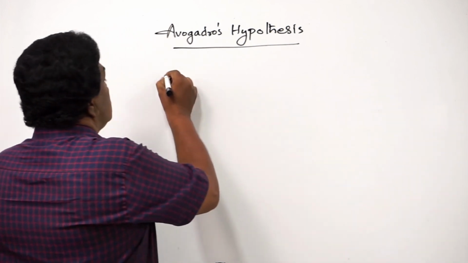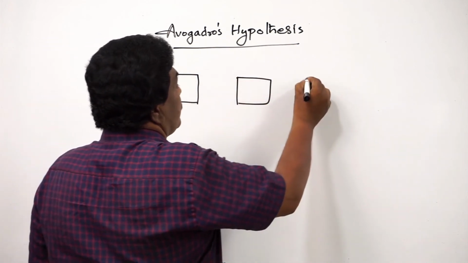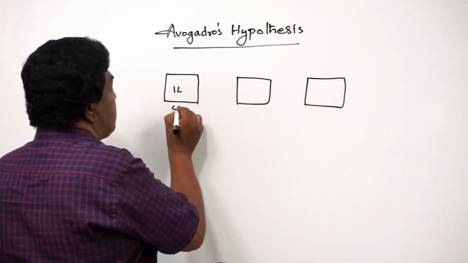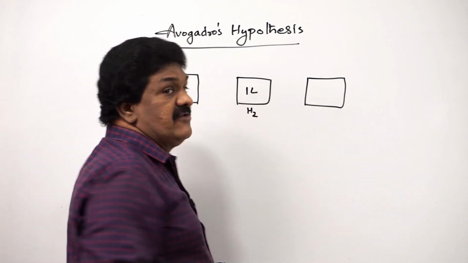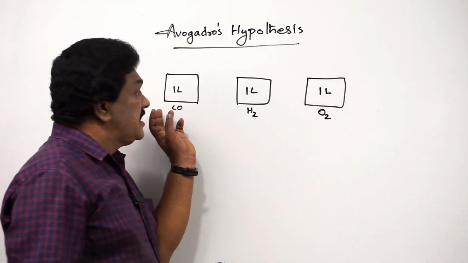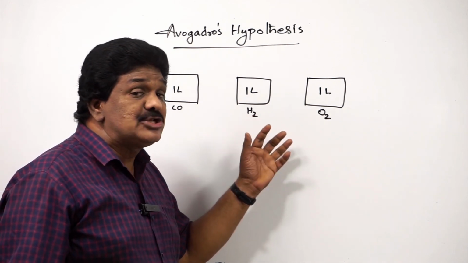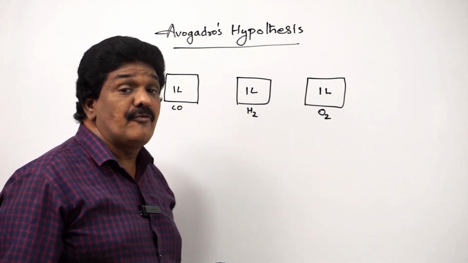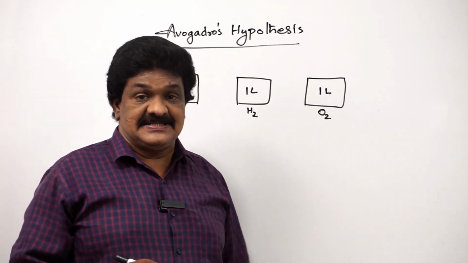See, I have taken 3 vessels of 1 liter each. 1 liter carbon monoxide is taken in the first vessel, 1 liter hydrogen is taken in the second vessel, and 1 liter oxygen is taken in the third vessel. If the volumes of these gases are measured under the same conditions of temperature and pressure, then all these gases contain the same number of molecules. This is what is called Avogadro's hypothesis.